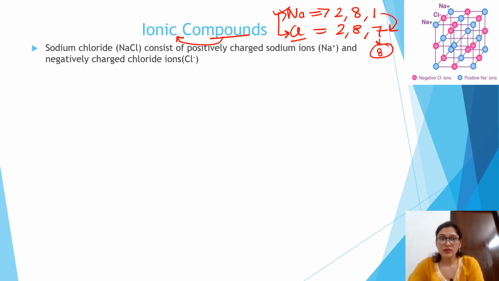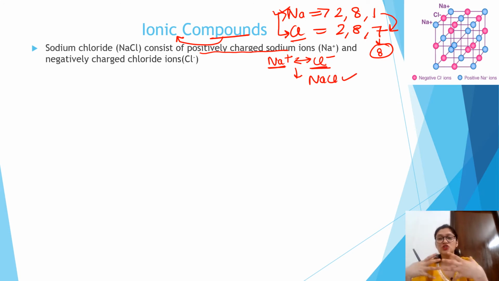Sodium chloride, NaCl. How is NaCl formed? When sodium loses 1 electron, it becomes Na+. While chlorine, when it gains 1 electron, becomes Cl negative. So there is a force of attraction between positive and negative. So such a compound is known as NaCl, which is formed by the strong force of attraction due to the presence of charged ions. Such a compound is known as an ionic compound.